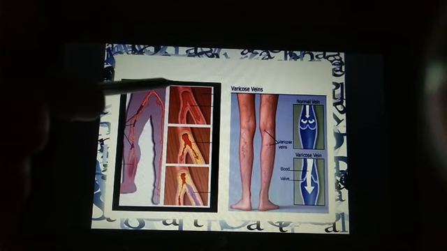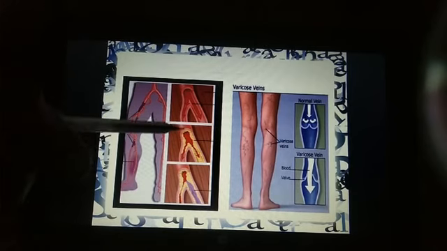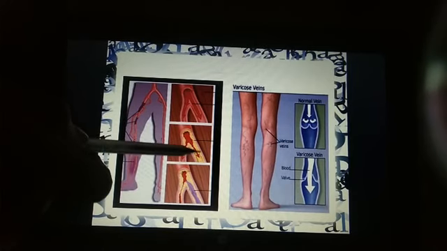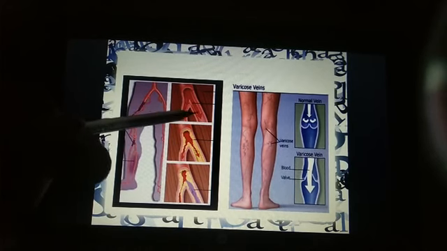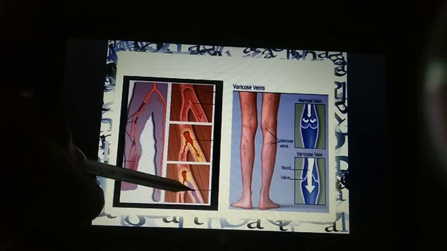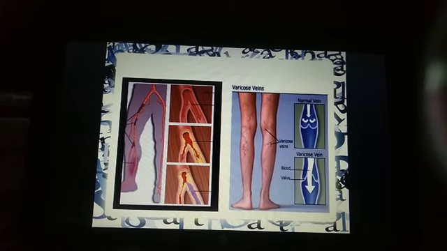Here you can see this is the normal blood vessel. Here the plaque has formed, yellowish deposition you can see, right? That is a lipid plaque which decreases the blood flow. Here there is more blood flow decrease, and here it is fully blocked, right? So in this way the plaque forms.